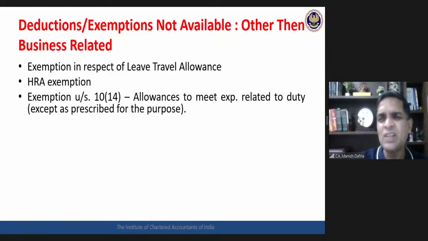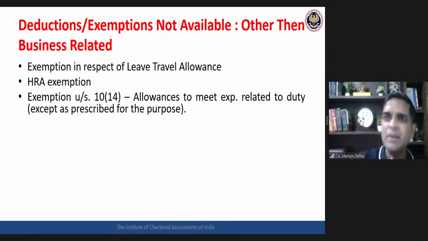Then there is section 10(14). There are allowances given to the assessee to meet various expenditure related to their duty. Normally he can claim those allowances as exemption, but if he is going for this optional lower rate mechanism, these allowances deduction will not be available. But here the law further mentions that the government may prescribe various allowances for which the exemption would be available.